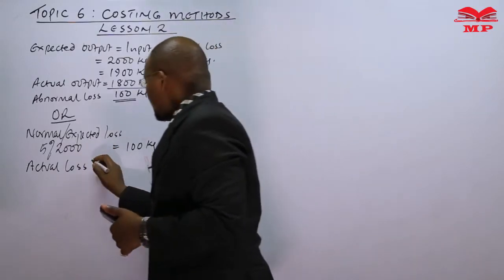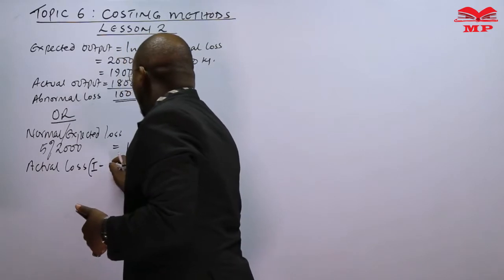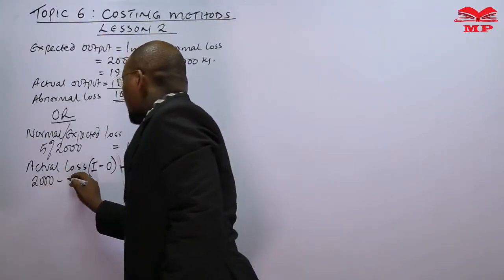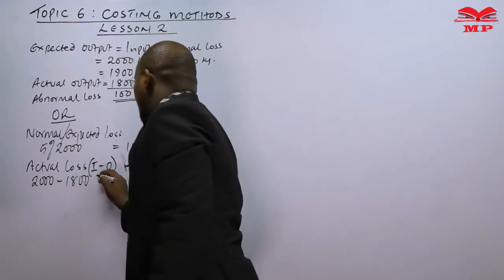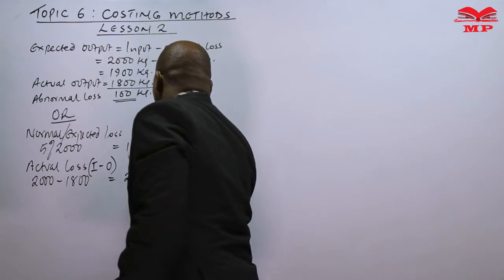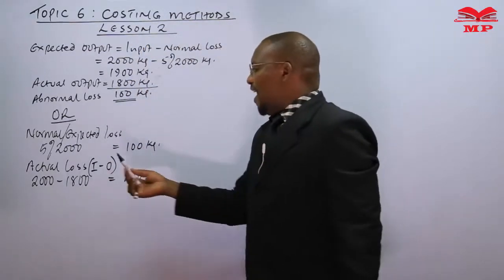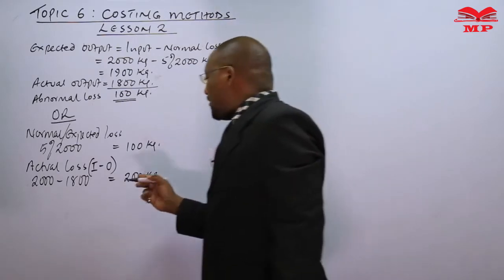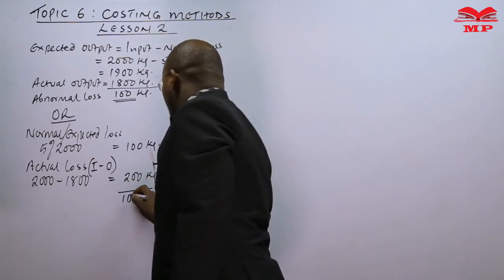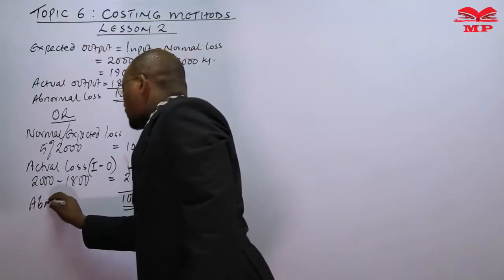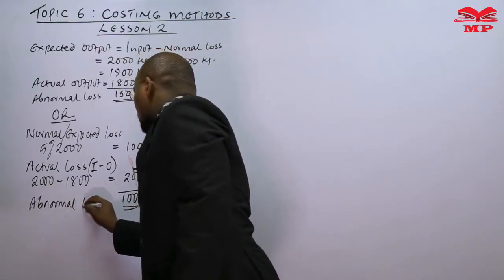So this is the input minus the output, which is 2,000 kgs minus 1,800 kgs. This is giving us 200 kgs. That tells you what? The actual loss is more than the expected or the normal. That means we have abnormal loss now. The difference is abnormal loss.